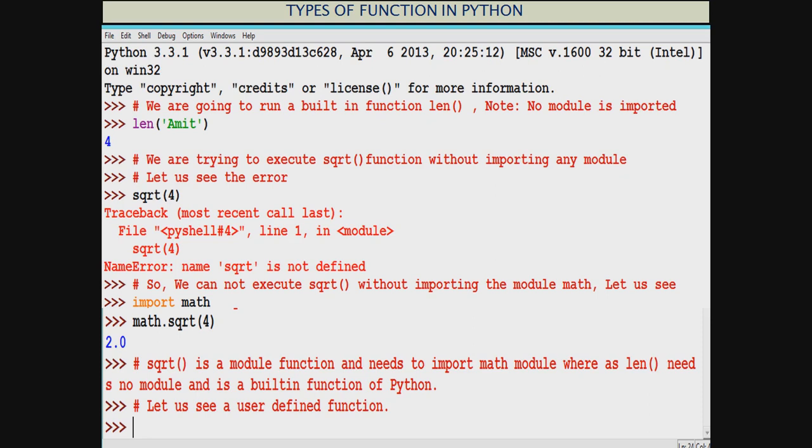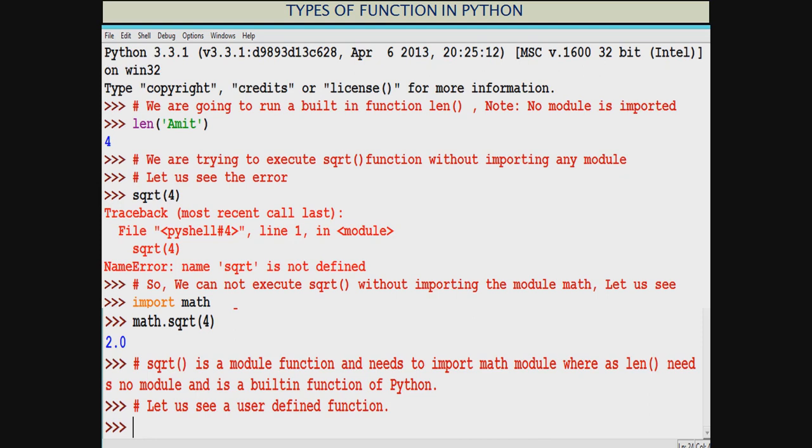Whereas see, I was trying to run the sqrt function without a given module, it gave an error. So I had to import the math module, because we all know sqrt is within math. So when you want to run a function and you need a module to be imported to run it, it is said to be a module function.